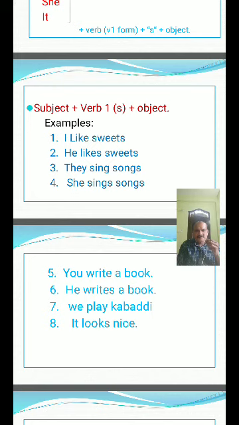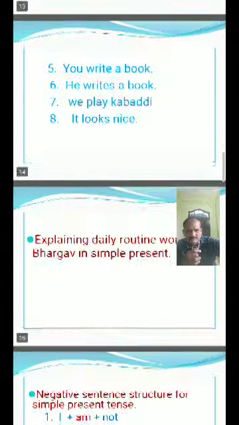It performs. So, like that, so many examples are there. Here the structure is subject plus verb one form plus object for I, we, you, they, and for he, she, it, subject plus verb plus add s to verb plus object. This is the structure.